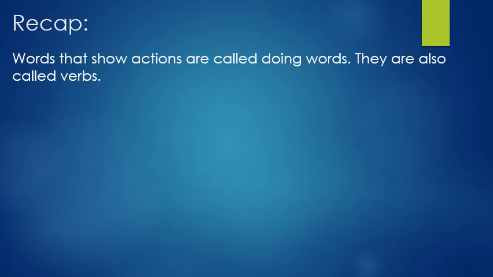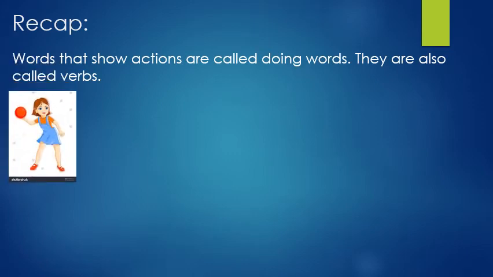I am teaching you, so teaching is again an action. If you are eating something, you are doing some action. Sleeping, it's an action. Running, walking, it's an action. Right? So all these action words or doing words, they are called verbs. Clear? Action words are called verbs.